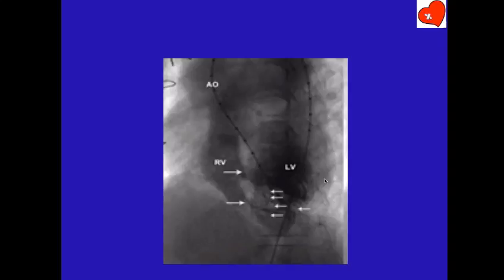What do you see here? Okay, so many arrows are there. Come on, not very difficult. Swiss cheese? No, don't say Swiss cheese. Multiple muscular VSDs, multiple VSDs. How many VSDs are there? You ignore all the small arrows, okay? How many VSDs are there? Two VSDs, sir. Two large VSDs. Everybody convinced, two VSDs? One is near the apex, another is near the mid-muscular portion.